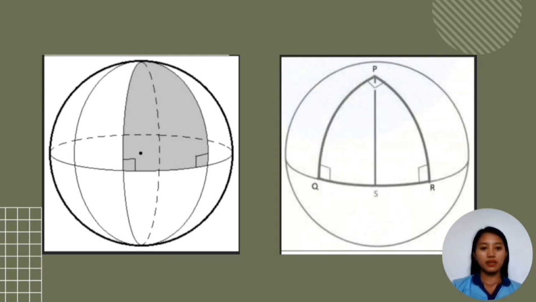So let's take a look at the picture on the slide. We can see here that the triangle on a sphere formed two right angles and one obtuse angle. So if we add them all, the sum will be more than 180 degrees.